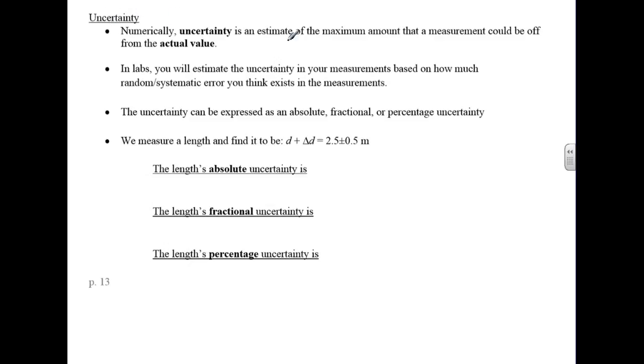Uncertainty. Here's what uncertainty is. It's sometimes called measurement uncertainty, and it relates to measurements, as opposed to philosophical uncertainty, which is very different. This is measurement uncertainty. Numerically, uncertainty is, first of all, a value. See that? It's a number. It's an estimate of the maximum amount that a measurement could be off from the actual value.